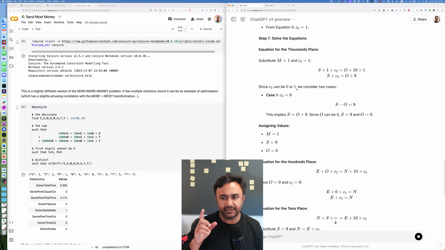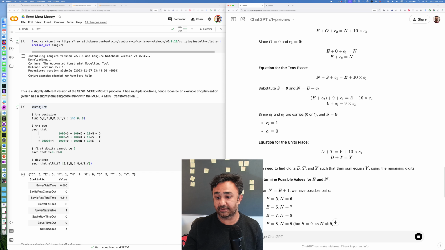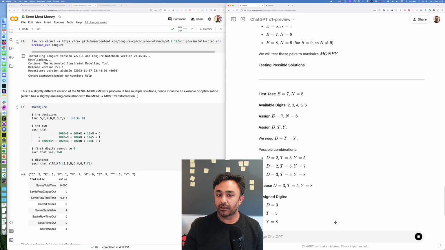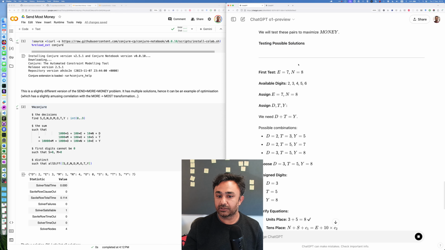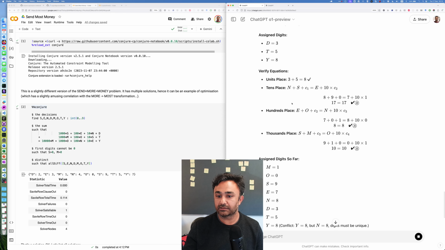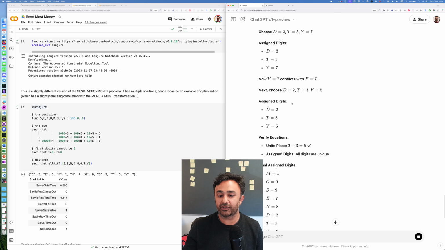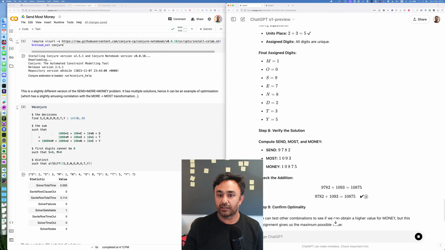It is solving it in a slightly different way. It's using more arithmetic than I did. I essentially used a black box solver. So it tests possible solutions, first test, verifying the equations, digits. So it's giving me a lot of information about the chain of reasoning, I suppose. Finally assigned digits, verify the solution, and let's see,